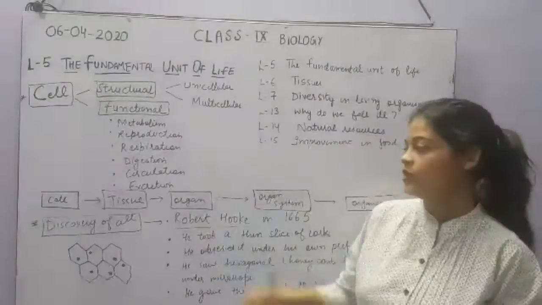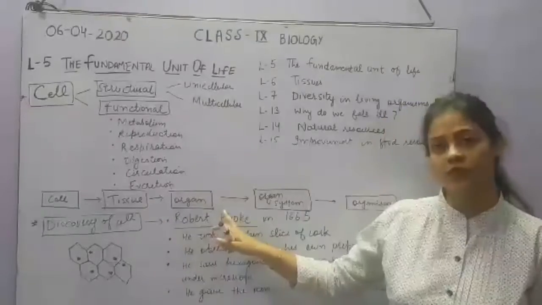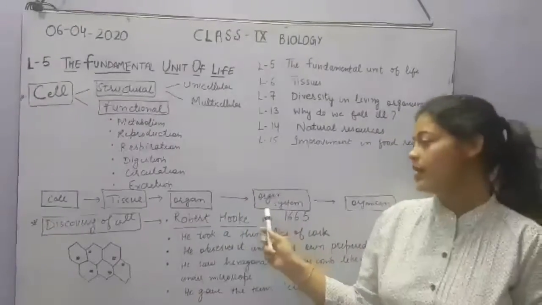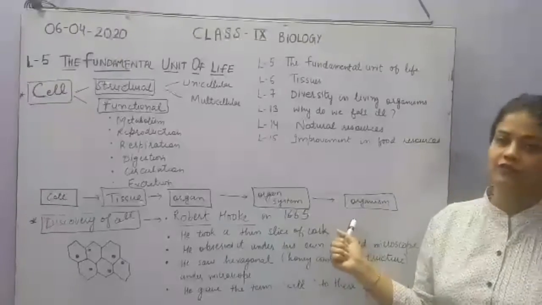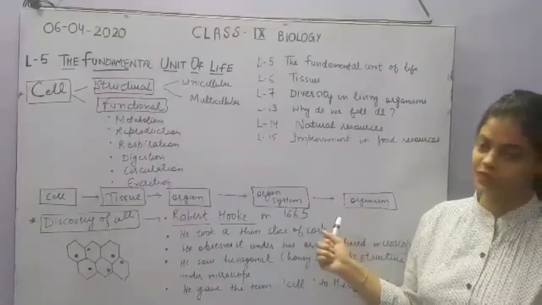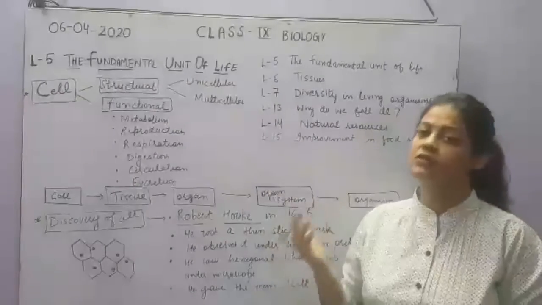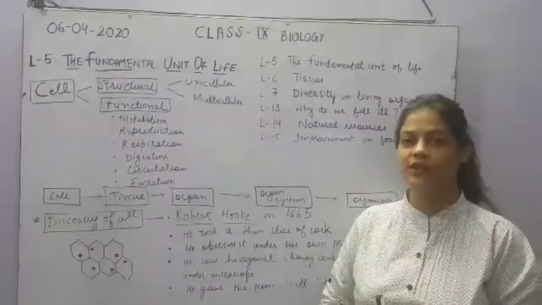A group of cells which work together and do the same work is called a tissue. The tissues together will form an organ. The organs together will form an organ system, and organ systems together will form an organism. So this is how the cell works in a unicellular or a multicellular organism.